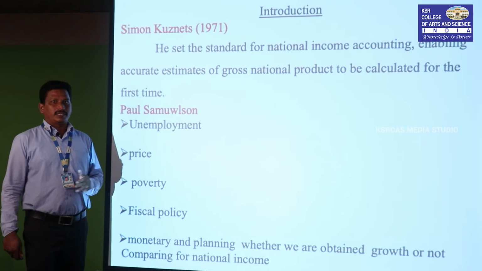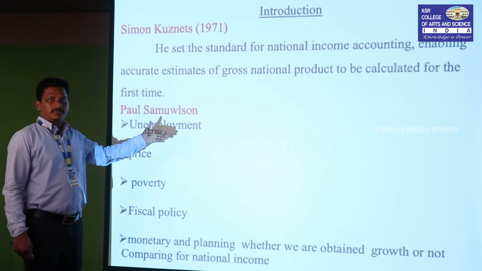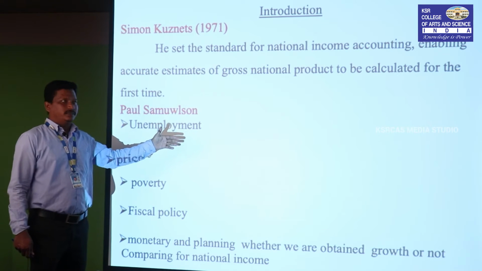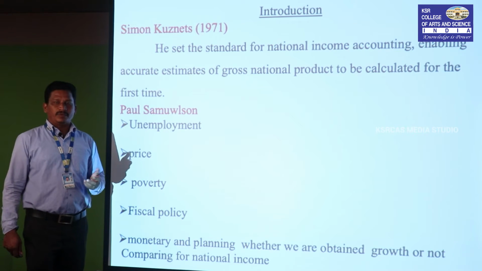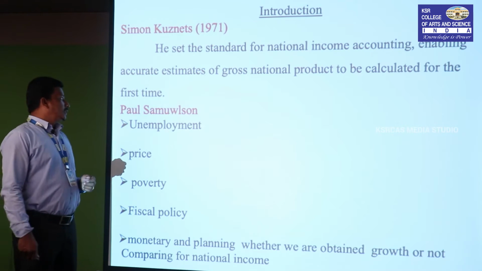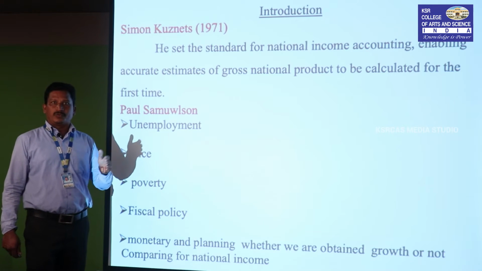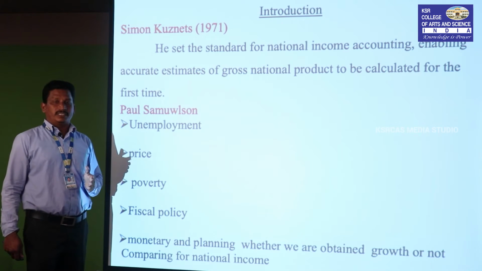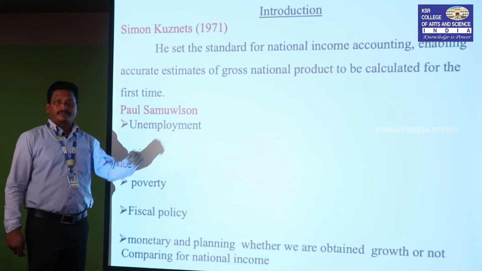Simon Kuznets. Following him, Paul Samuelson is also one of the very famous economists. He raised several questions, especially about the unemployment rate increasing.